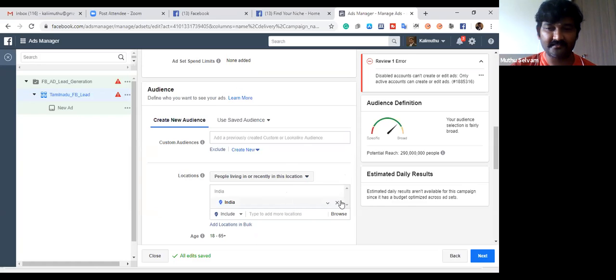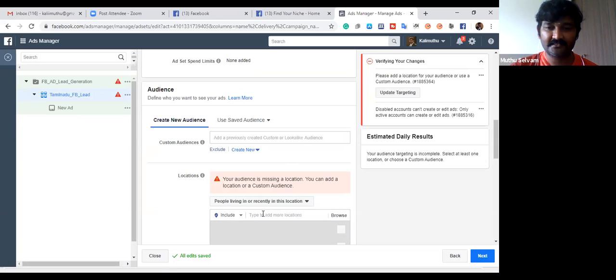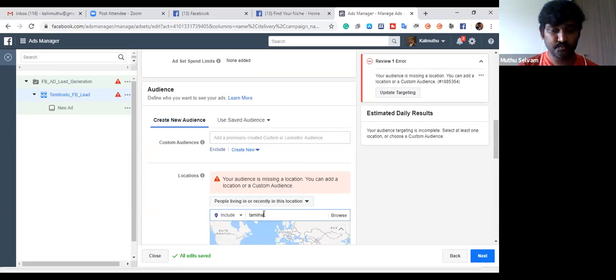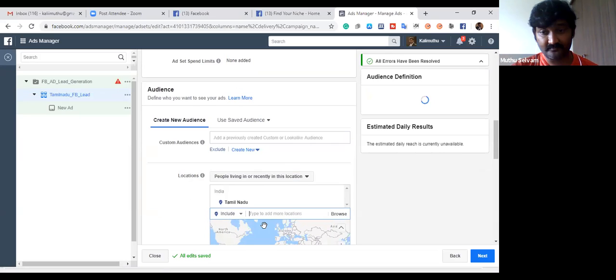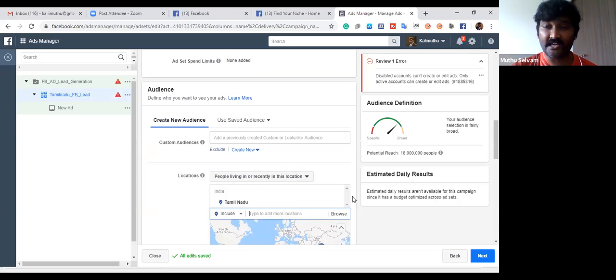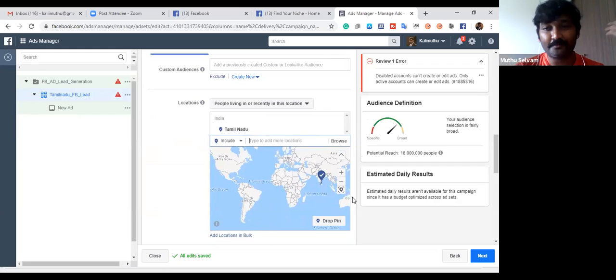Why do I require India? It is not required, right? Okay. So I'm going to click here. Tamil Nadu. Yes, state. Facebook is a wonderful tool. Why am I saying this? All of us have given our information in our Facebook profile, what we like, what we dislike, all this huge data. Facebook has extracted all the data and kept it as a data source. That source we simply need to click and trigger. That's powerful here.